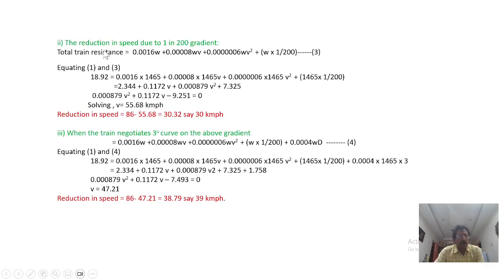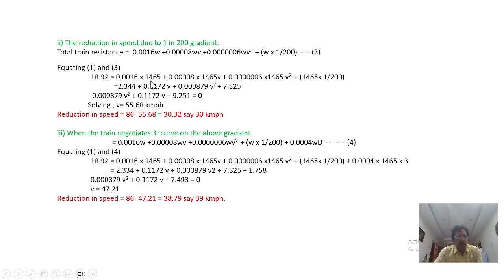Okay, the second question is the reduction in speed due to only 1 in 200 gradient. So the total resistance is equal to, as we have already seen, three resistances: resistance due to rolling stock, then track, then atmospheric condition, plus the 1 in 200 gradient. When the train has to climb over a 1 in 200 gradient, that is W into the gradient. So that you have to add. So now again equating the same 18.92, we are substituting everything.